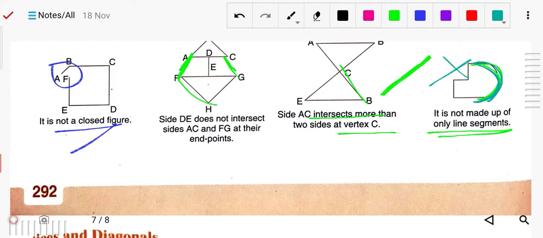So now you can conclude that for a polygon, first of all, it should be a closed figure. If it is not closed, it is not a polygon. Also, the sides should not intersect in the middle; their endpoints should be the same, and a side should not intersect more than two times. It should be made of straight lines, and there should not be any curve. If these conditions are met, it is a polygon.